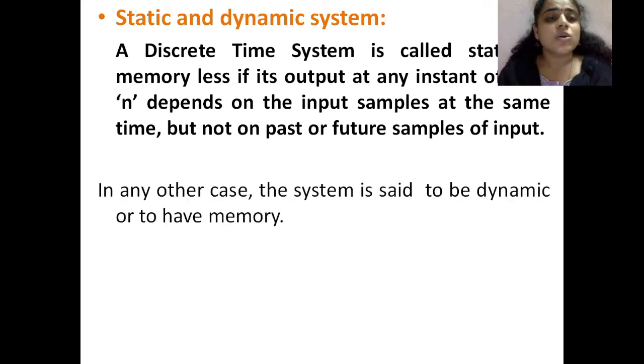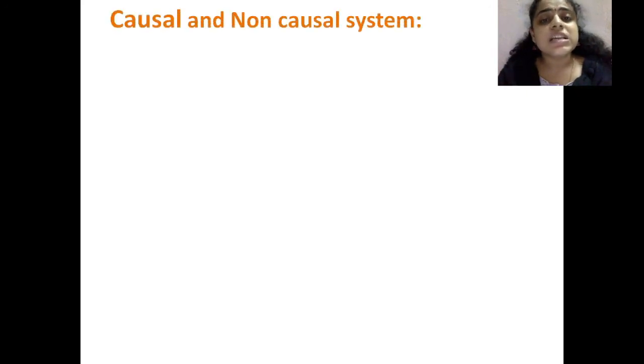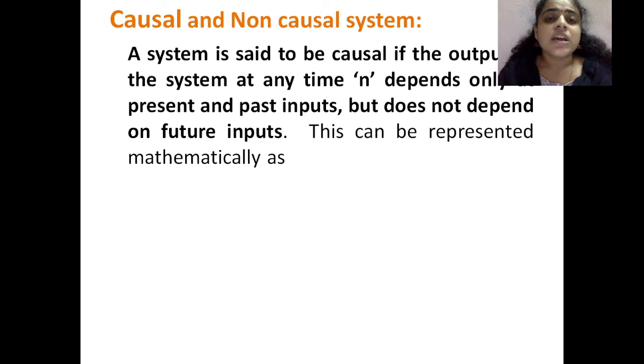In any other case, if the system depends on past and future samples of input, then those are called dynamic systems or memory systems. Next one is causal and non-causal systems. A system is said to be causal if the output of the system at any time depends only on present and past inputs, but not on future inputs.